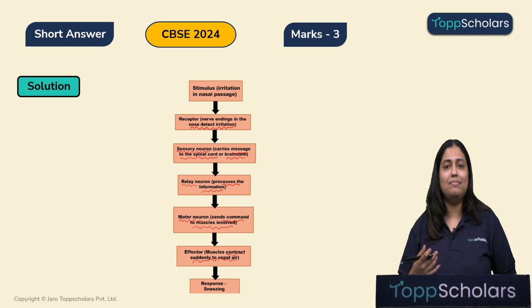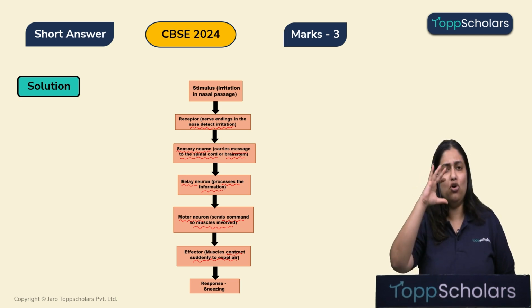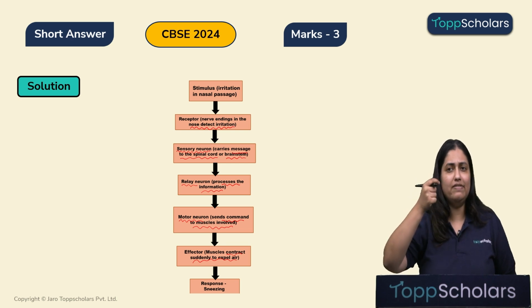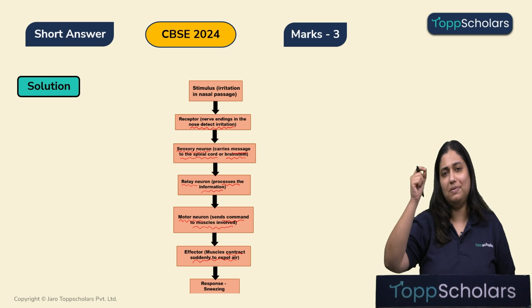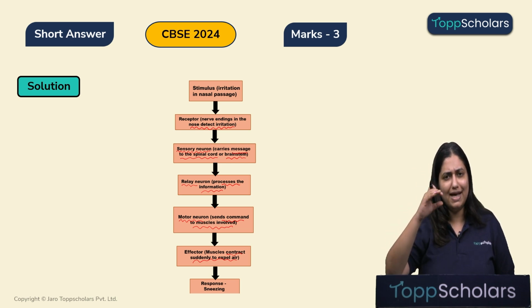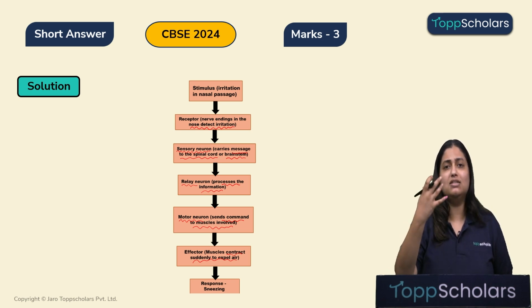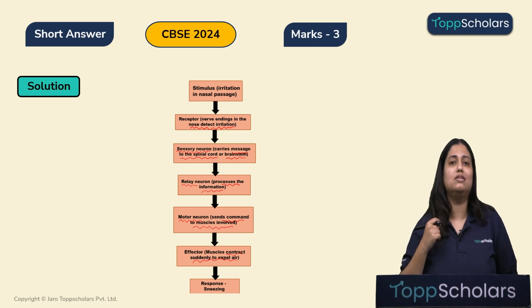Okay, so what has happened? When some irritant enters into our nose, there are some receptors which get irritated, and once they get irritated, they will send this information through sensory neuron to the spinal cord or to the brainstem. The neurons over there will process this information, meaning it will analyze what has happened in the nasal passage, and it realizes, okay, there is some irritation and we need to remove this substance which is causing irritation.